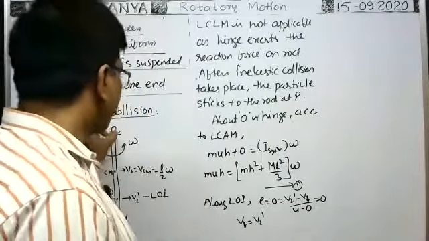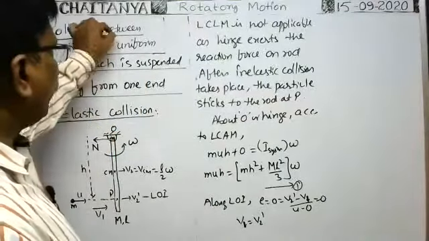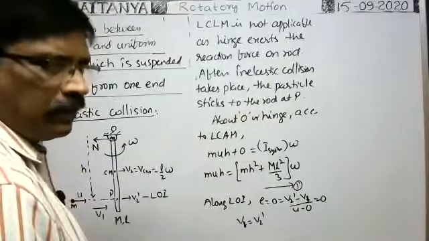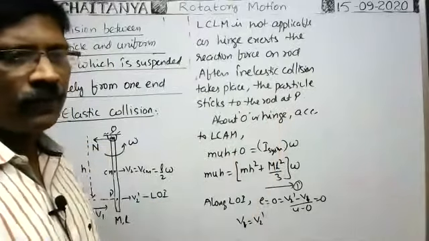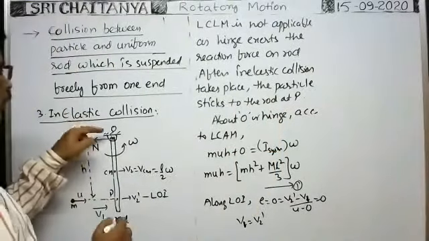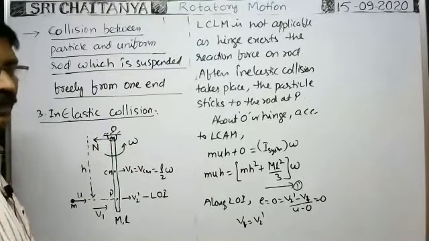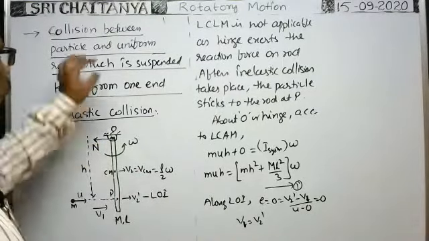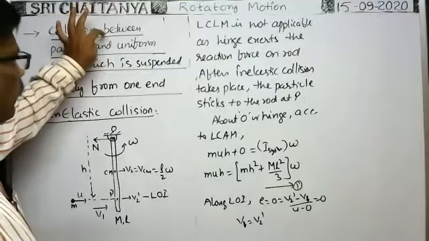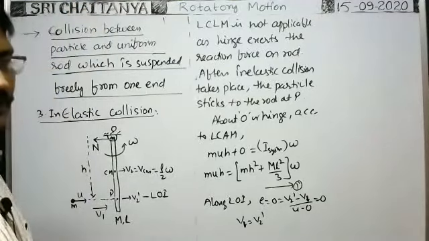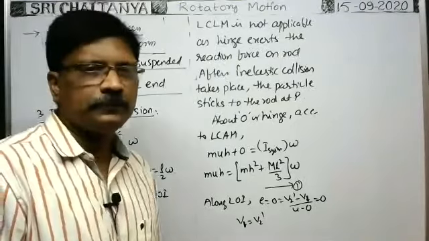If we suspended this rod with a string, then about this point you have to apply the law of conservation of angular momentum like this. The entire rod will move like this. At the same time, about this point also it turns like this. So from the point of suspension, we can apply the law of conservation of angular momentum first of all.